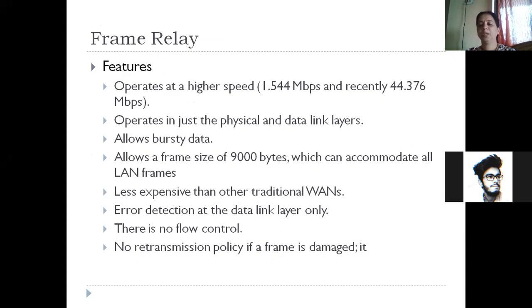Now we are going to learn two important types of networks which are based on the virtual circuit approach. In the past, as networks evolved all over the world, in some parts of Europe and in some parts of America, a network was developed which was called the frame relay network. So we are now going to learn two examples based on virtual circuit. One is frame relay, and the other is called ATM.